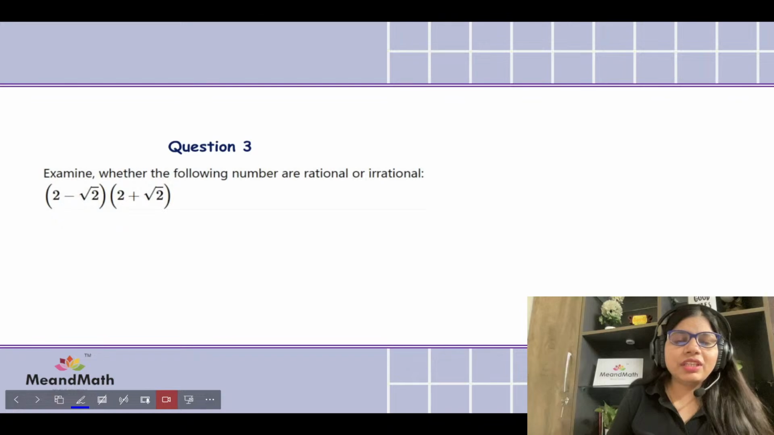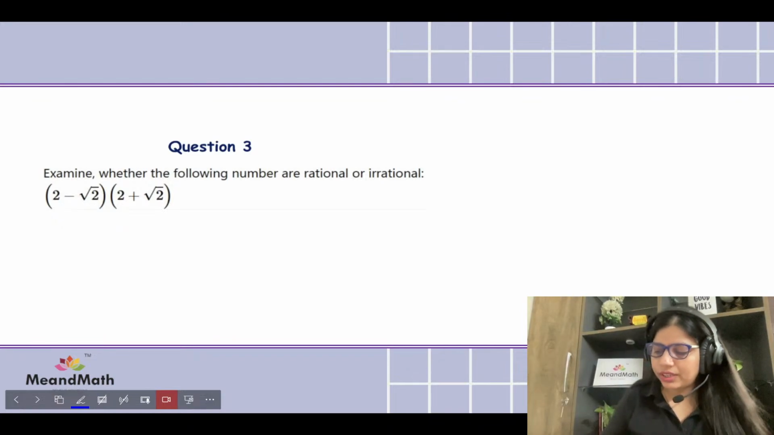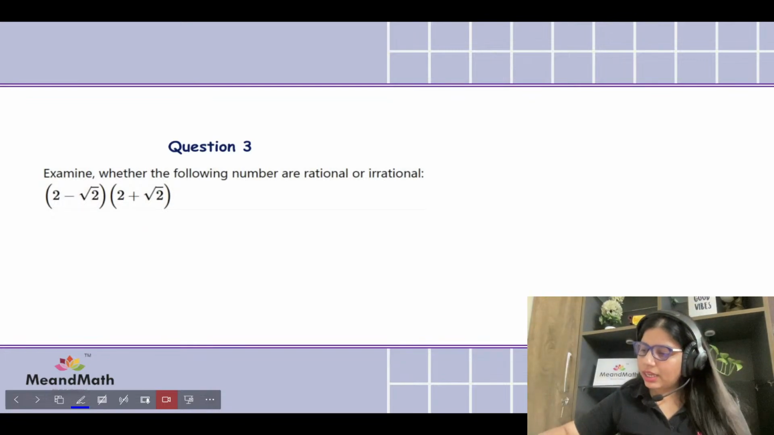The second one is, examine whether the following number is rational or irrational. So what is the definition of rational or irrational? You know it very well, right, kids? Okay. So let me see if you are interacting with me.